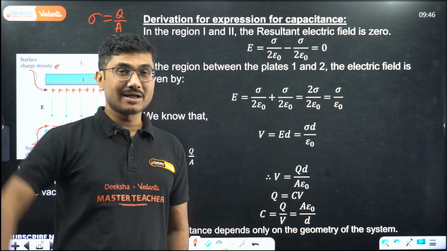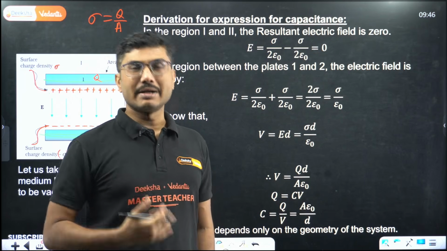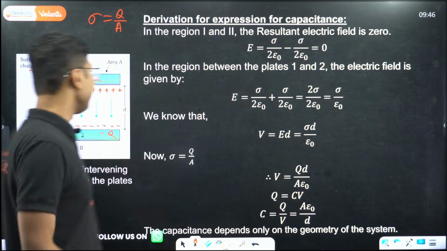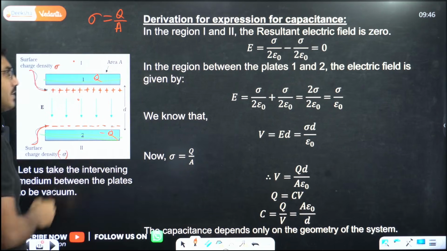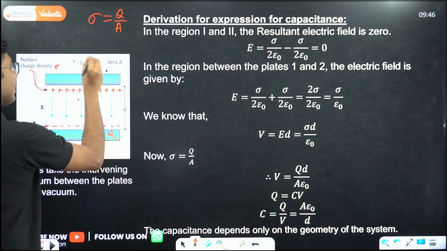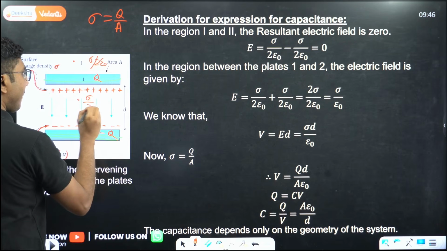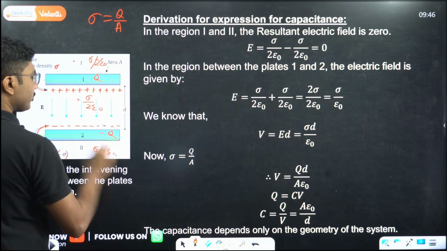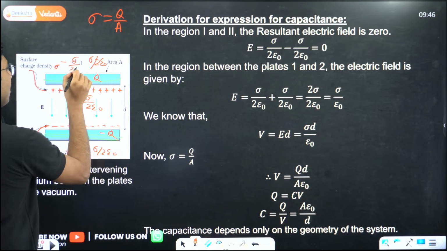That is also done in our first chapter, but in that case it was an infinitely long charge sheet. Here we are using the concept that we are very close to the charge surface. The distance between these two plates is very small. So any point near the charge surface, the field will be sigma by 2 epsilon naught here, sigma by 2 epsilon naught here, and sigma by 2 epsilon naught here as well, due to positive charge. Due to negative charge, here it will be minus sigma by 2 epsilon naught.